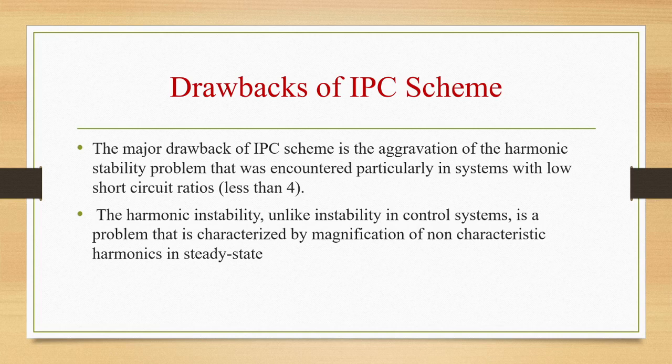Harmonic instability, unlike instability in control systems, is a problem characterized by magnification of non-characteristic harmonics in steady state. This is mainly due to the fact that any distortion in the system voltage leads to perturbations in the zero crossing, which affect the instants of firing pulses in the IPC scheme. This implies that even when the fundamental frequency voltage components are balanced, firing pulses are not equidistant in steady state. This in turn will lead to the generation of non-characteristic harmonics, that is, harmonics of order h not equal to np plus or minus 1 in the AC current, which can amplify the harmonic content of the AC voltage at the converter bus.